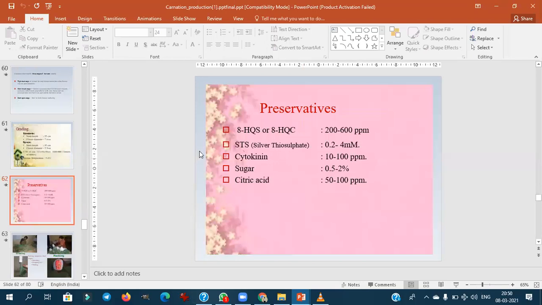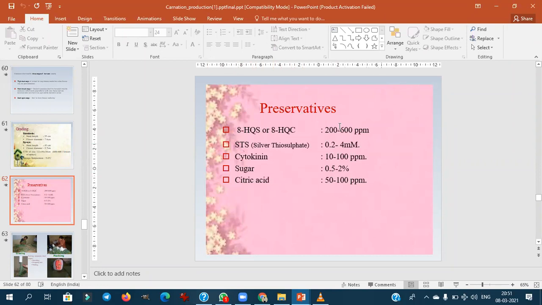Coming to the preservatives, usually 8-HQC or 8-HQS is used as a preservative solution. Then silver thiosulfate is also used. Then cytokinin is used. Then the sugar, citric acid. This is the ideal preservative solution used for any cut flowers.